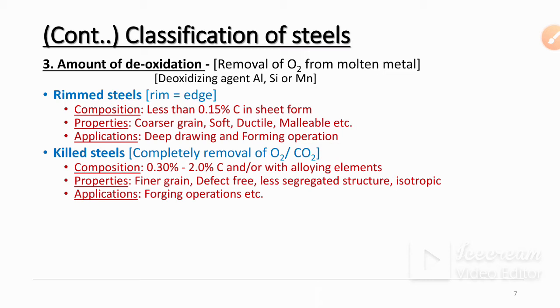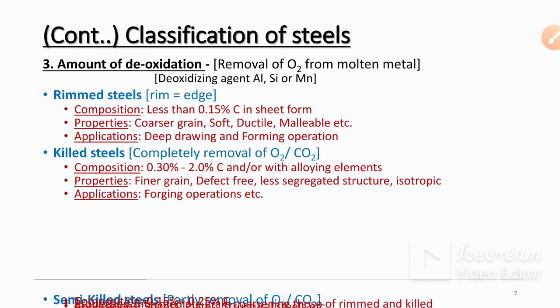Here we are not concerned about alloying elements; we are concerned about whether oxygen is present or not. So the properties are finer grain size, defect free, less segregated structure, isotropic structure, and the applications are forging operations. Forging is one of the manufacturing techniques useful for making components or products.